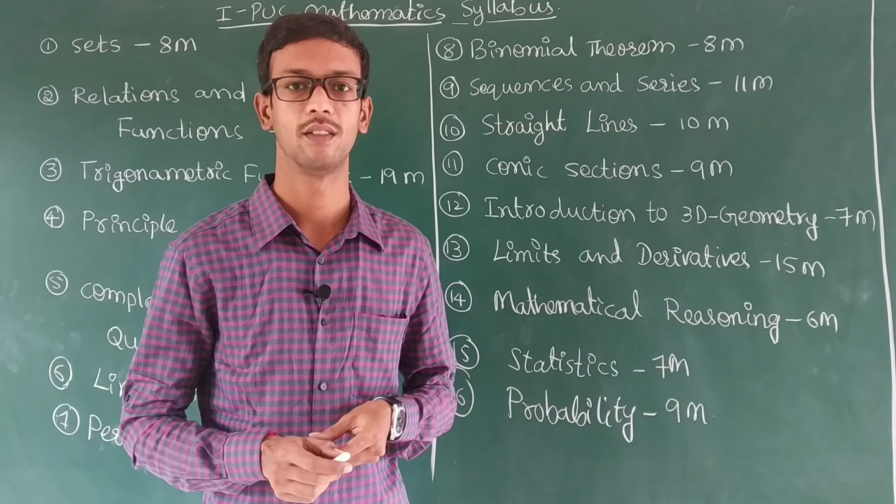The 12th chapter is introduction to 3-dimensional geometry. Up to 10th class we discussed 2-dimensional geometry only. Now here is the extension, 3-dimensional geometry, 7 marks. The 13th chapter, limits and derivatives, 15 marks. The 14th chapter, mathematical reasoning, 6 marks. The 15th chapter, statistics, 7 marks. The 16th chapter, probability, 9 marks. You already learned probability in 10th class; the extension of that you will learn here in first PUC. These are the total 16 chapters.